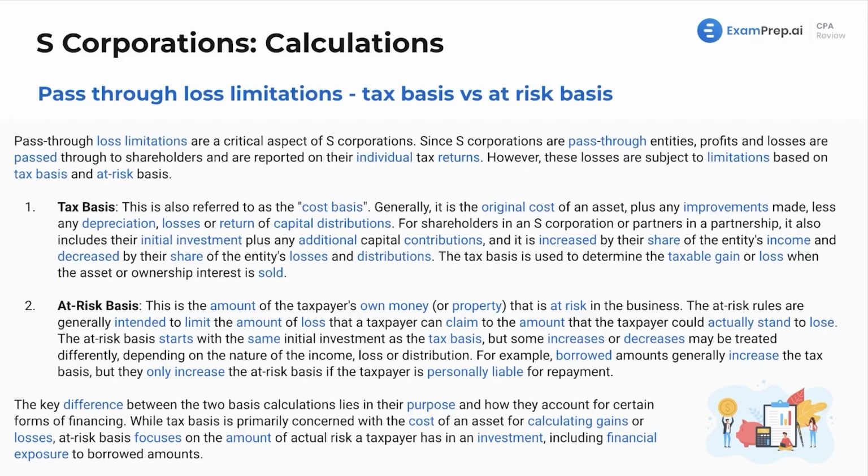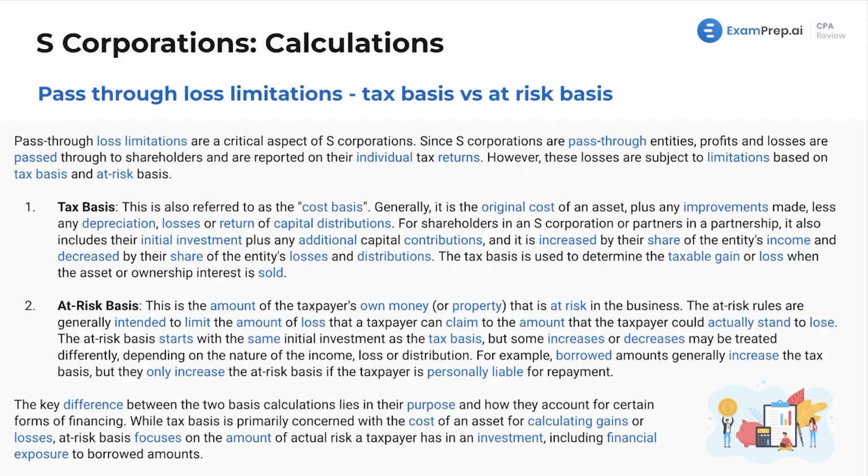If I put $10,000 in the stock market, the most I could lose is $10,000. However, if I put $10,000 in the stock market and then leverage it with options, derivatives, financial instruments, I may be subject to lose more than $10,000. So it's kind of magnifying your gains and losses. So too, your at-risk basis includes the total amount that you could lose in this investment. So it not only includes your initial investment, but also anything else that, let's say, creditors could come after you for. We're going to see, especially with partnerships, because one big difference between S-Corps and partnerships is the liabilities.